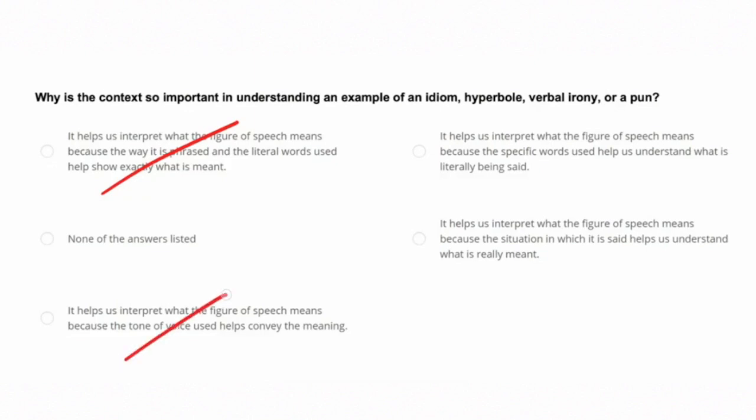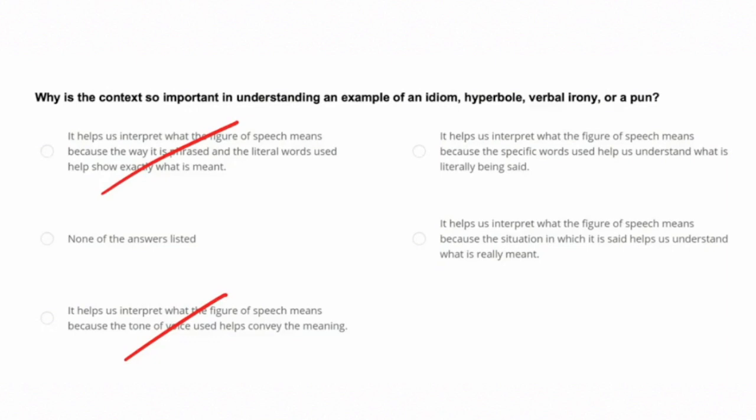It helps us interpret what the figure of speech means because the specific words used help us understand what is literally being said. This is similar to the answer that referred to literal words.